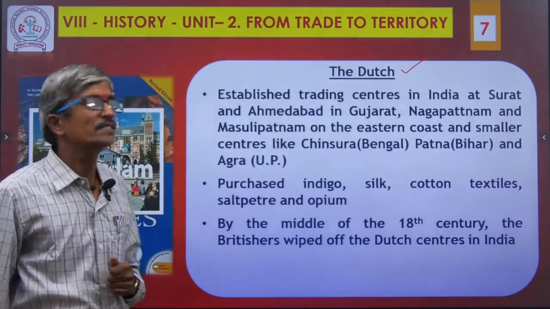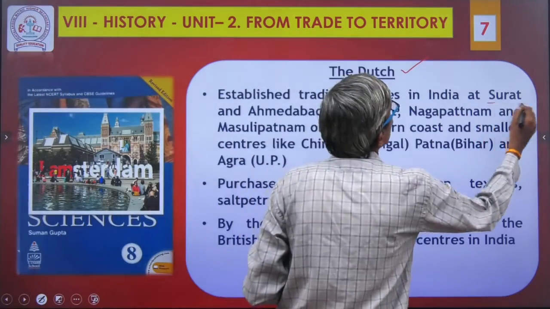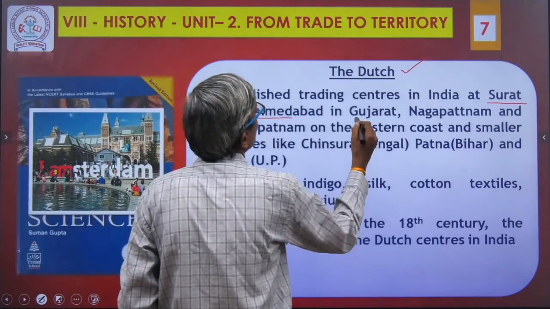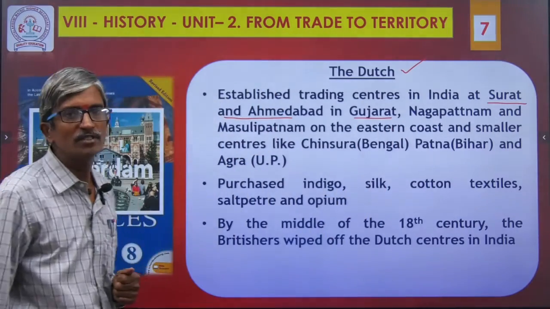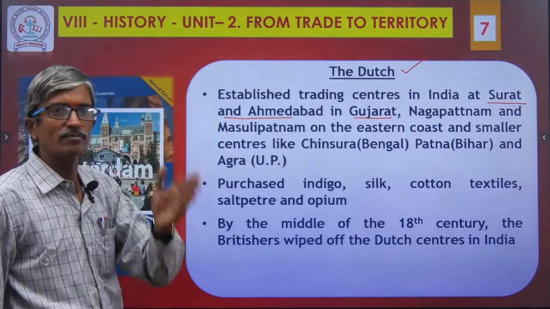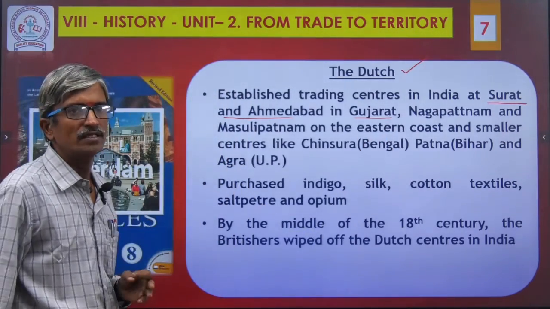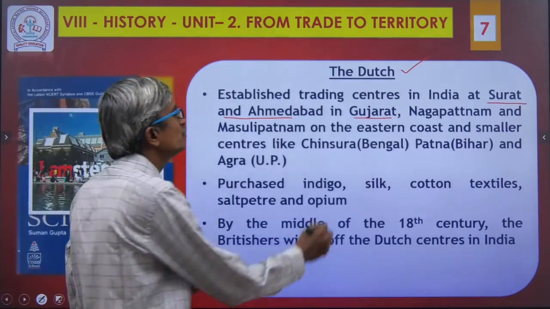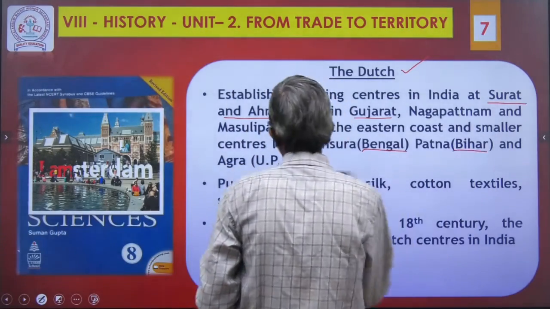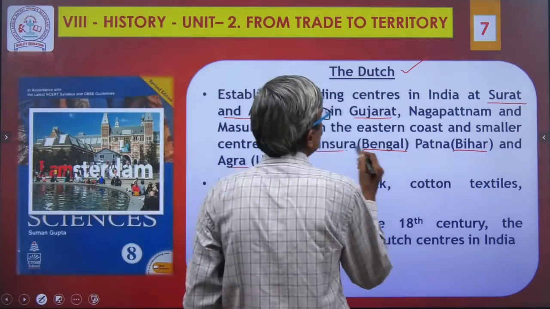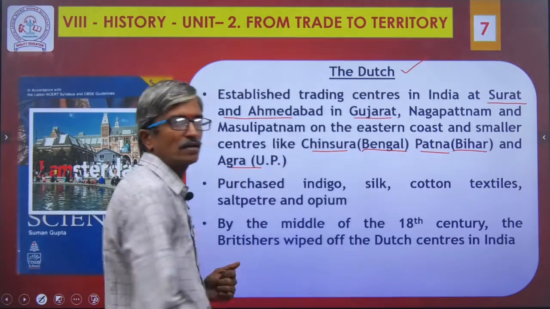They established trading centers in India at Surat and Ahmedabad, in the state of Gujarat, and Nagapattinam and Machilipatnam on the eastern coast, one from Tamil Nadu and another from Andhra Pradesh. Smaller centers like Chinchura in Bengal, Patna in Bihar and Agra in Uttar Pradesh.